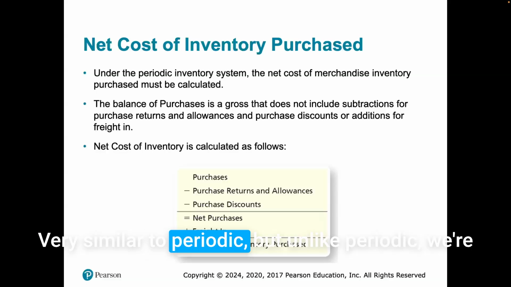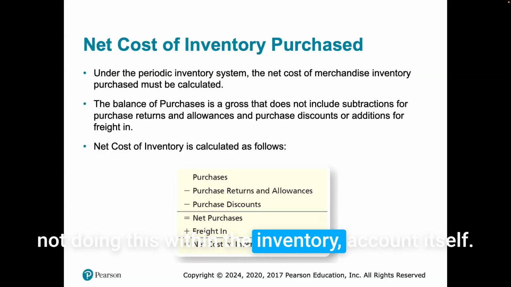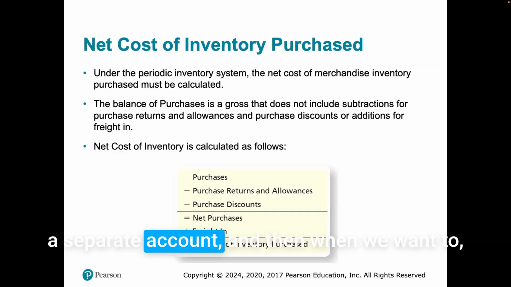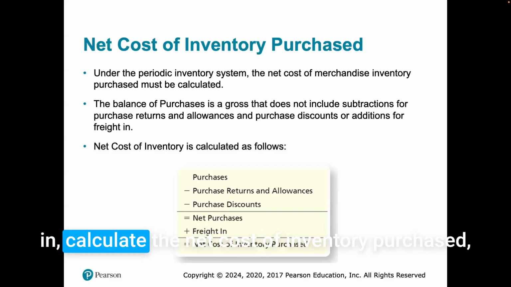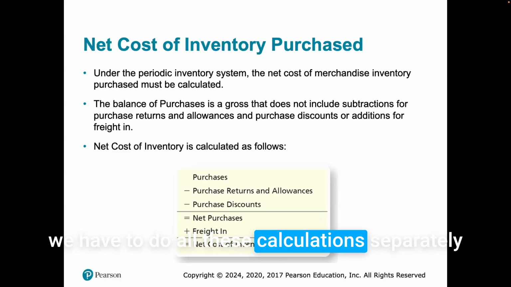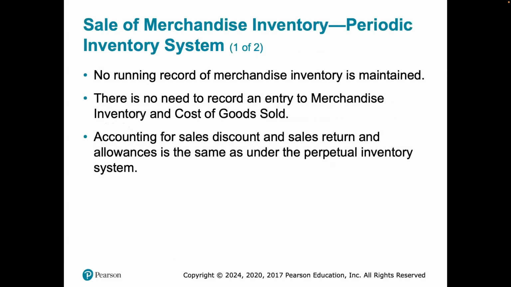Very similar to periodic, but unlike periodic, we're not doing this within the inventory account itself. This is all done outside, and we keep purchases a separate account. And then when we want to calculate the net cost of inventory purchased, we have to do all these calculations separately. So that is one thing that happens with the periodic inventory system.